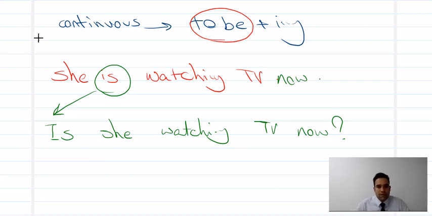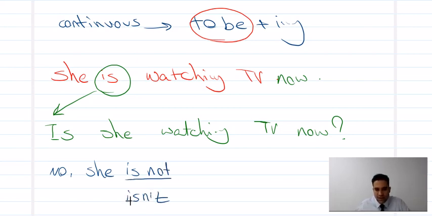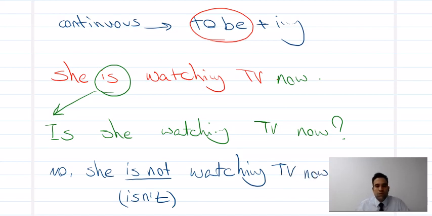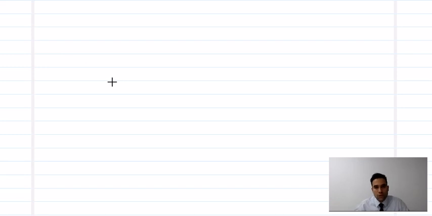And if you want to make negative, we say she is not, or she isn't. She is not watching TV now. She's listening to music, she's sleeping, she's taking a shower, she's having breakfast, whatever. So this is how we make question and negative, as you see. Now there are some more points about continuous form. I want to tell you one by one. Let's say continuous means continuous.